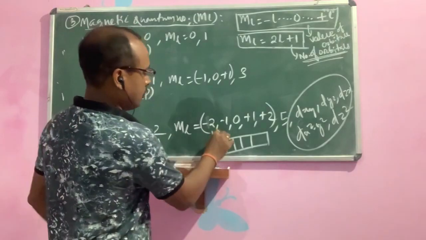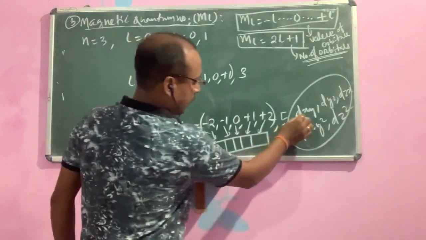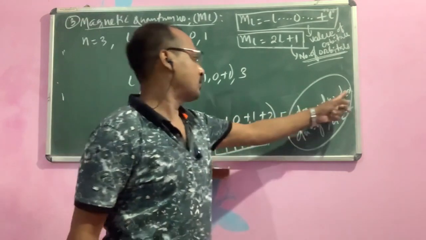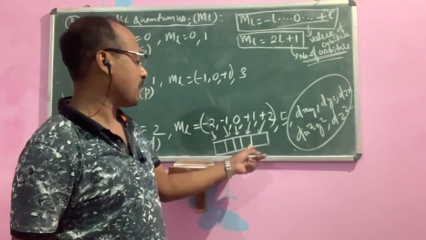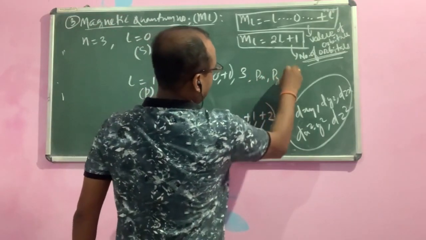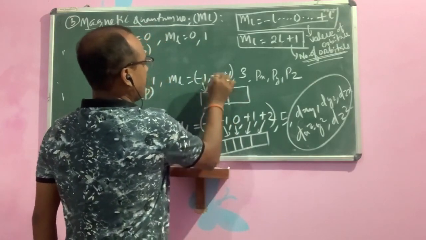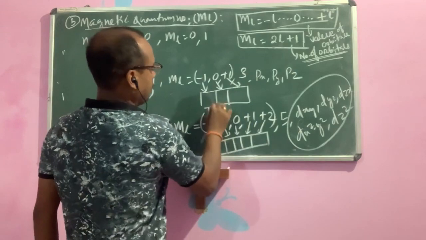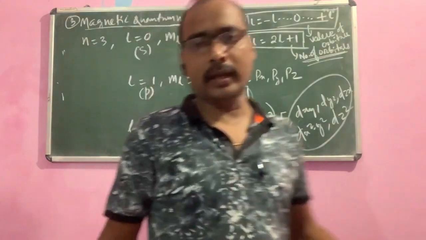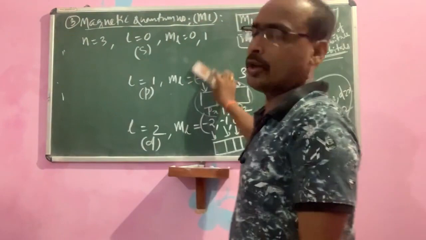This is your minus 2, this is your minus 1, this is your 0, plus 1, plus 2. This one is your dxy, this one is your dyz, this one is your dzx, then dx square minus y square, dz square. Similarly, for p, px, py, pz. Similarly, you draw 3 orbitals. This is your minus 1, 0, plus 1. This is your px, this is your py, this is your pz, like this. Similarly, you can calculate for n is equal to 4. The f is not in your course.